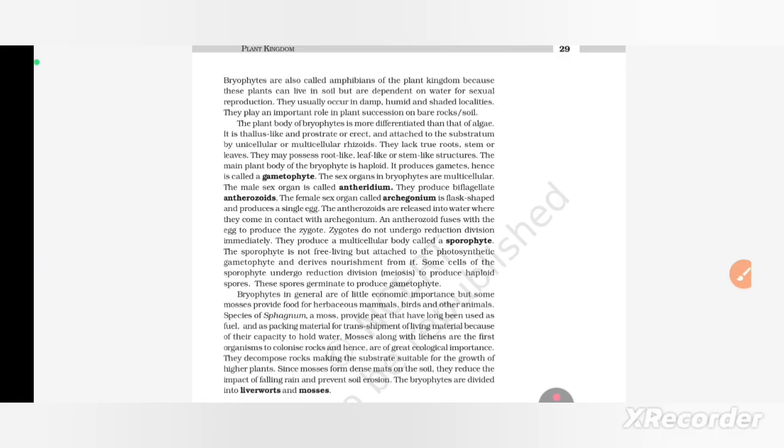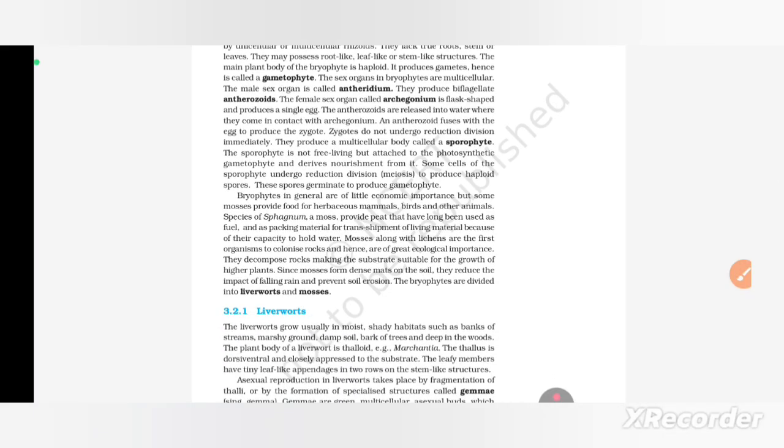The antherozoids are released into water where they come in contact with archegonium, and an antherozoid fuses with the egg to produce the zygote. The zygote does not undergo reduction division immediately. It produces a multicellular body called a sporophyte. The sporophyte is not free living but attached to the photosynthetic gametophyte and derives nutrition from it. Some cells of the sporophyte undergo reduction division, meiosis, to produce haploid spores. The spores germinate to produce gametophyte.